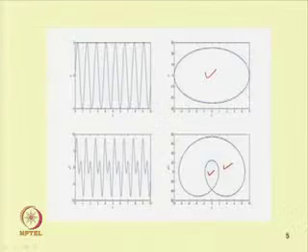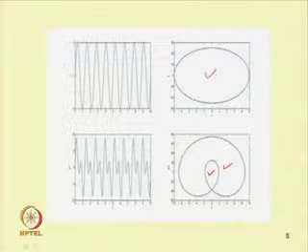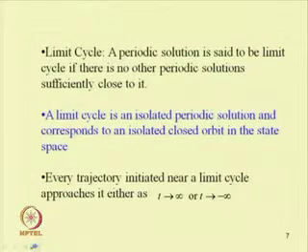Its phase portrait is shown to be a closed loop. In the case of a single periodic response, a single loop is there, and in the case of a 2-periodic response, we have 2 loops. Similarly, for higher periodic responses, we will have a corresponding number of loops.